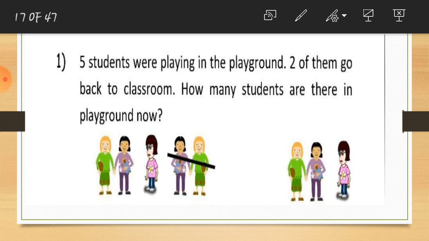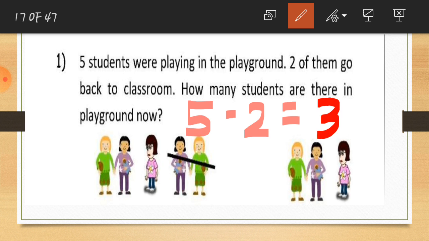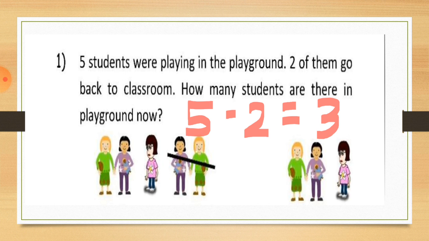So let's see this. Here are the 5 students, minus these 2 students. And how many students are left? You can see here 3 students are left. So this way you have to solve the sums. So I write 5 here, minus, because these 2 students left the ground. So here I write 2. So 5 minus 2. How many students are there in the ground? Here is 3. You can count 1, 2 and 3 students here. So this way we have to solve the sums.